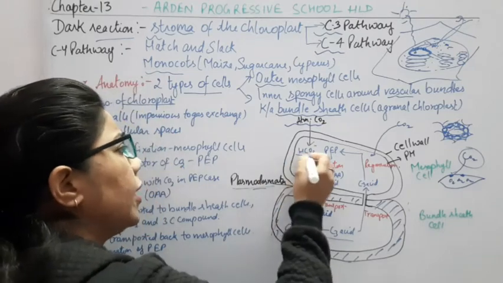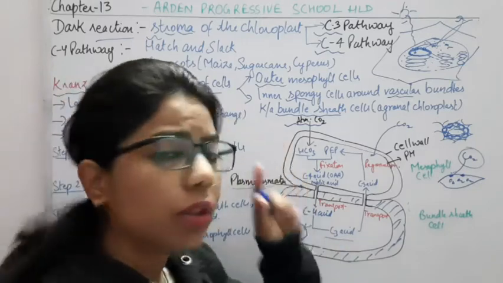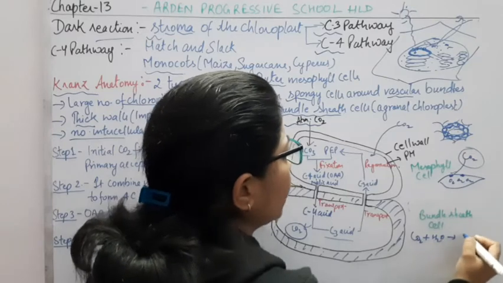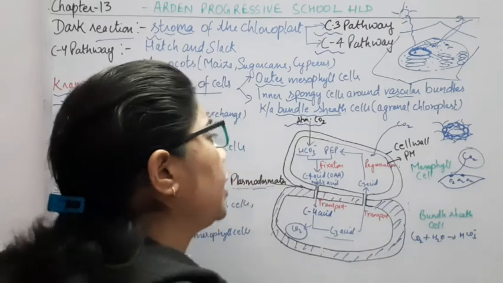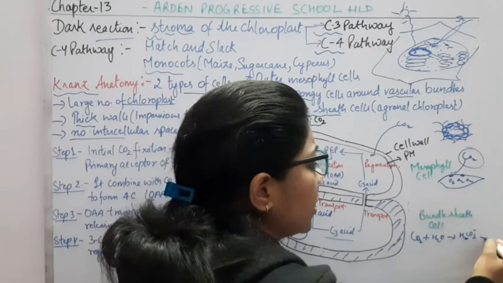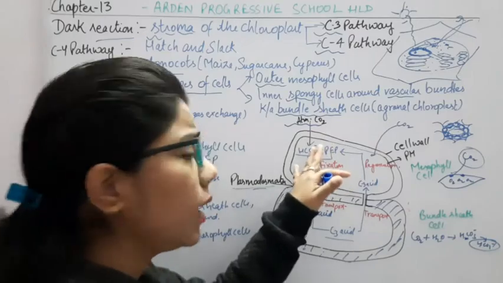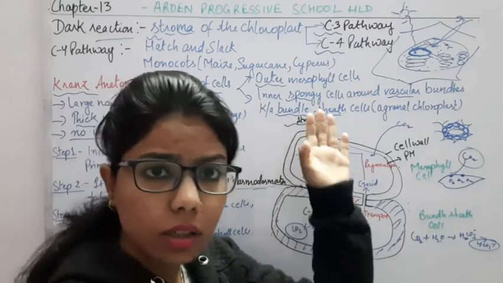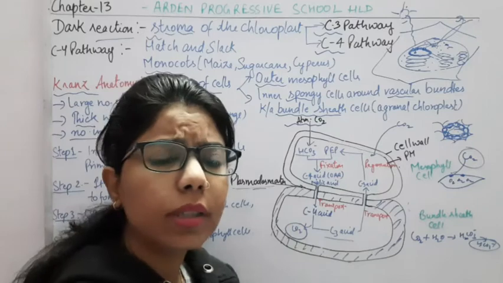Here when it enters, it will combine with water. When CO2 combines with water, what is it forming? It is forming H2CO3, which breaks down into HCO3 negative, so they are forming their ions. HCO3 negative is the ion from the combination of CO2 and water, right? So from here we have formed this bicarbonate.